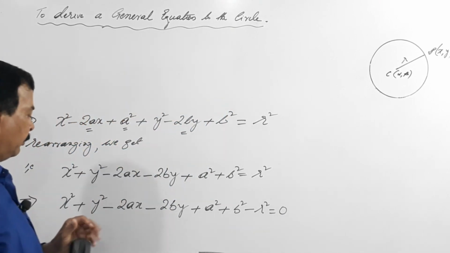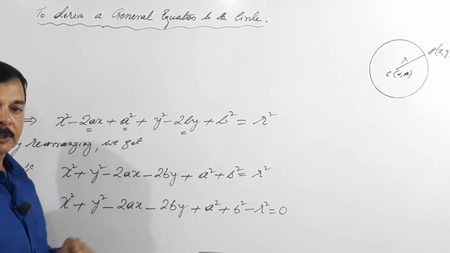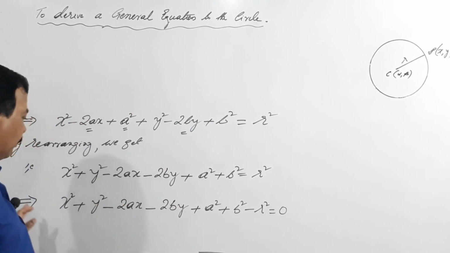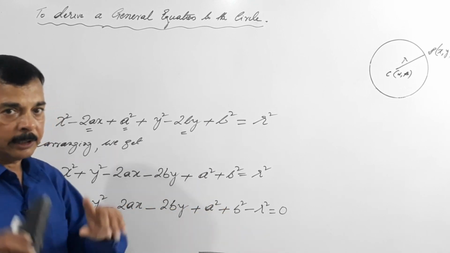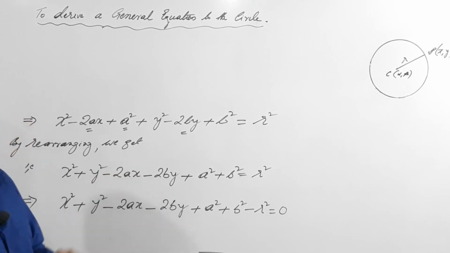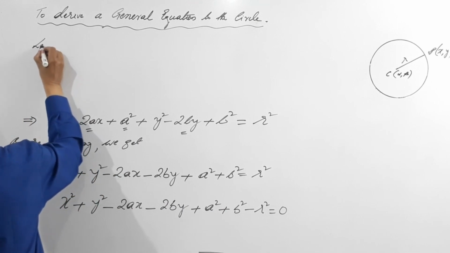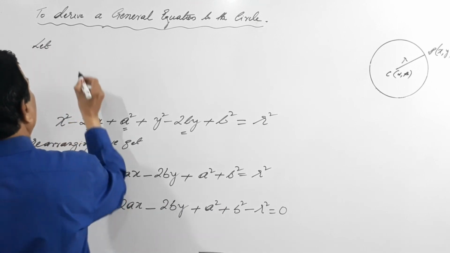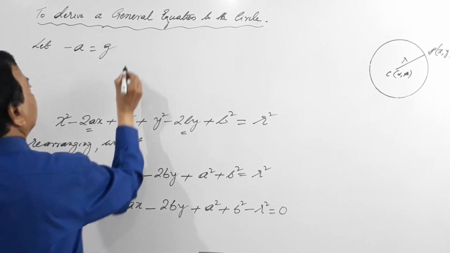So here we have minus sign, and I want to convert this minus into plus sign. If I multiply throughout by minus sign, here also we will get minus, the other side will get minus. That is not the way. So what I will do is substitute: let minus a equals to g.